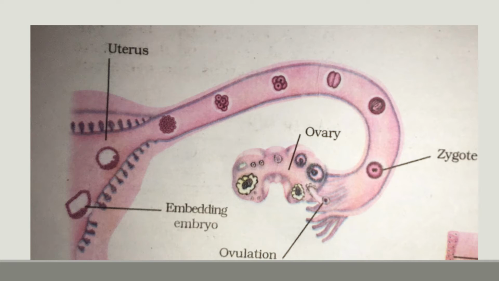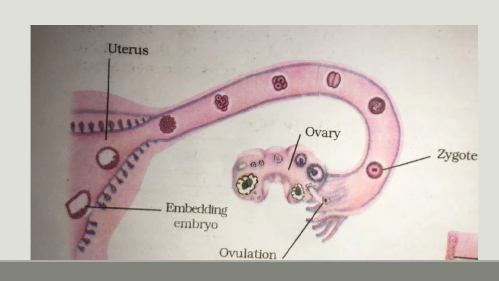Here is the diagram for you. You can see over here the ovaries. जो egg formation है वो ovaries में होती हैं and only one egg gets matured each month, that is from the alternate ovaries. Then you can see over the ovulation. Ovulation क्या होता है? That is the release of matured egg from ovary into the fallopian tube. जो fertilization है that takes place in the fallopian tube में.